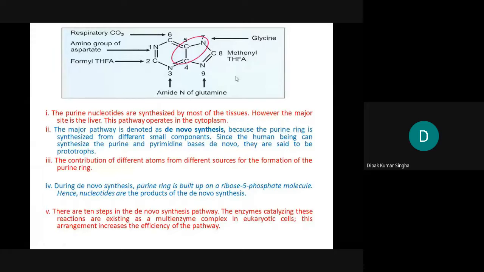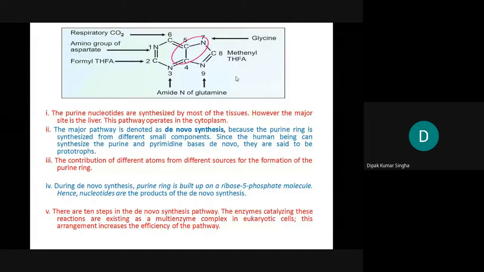The purine nucleotides are biosynthesized in most tissues, however the major site is the liver. This purine synthesis pathway operates in the cytoplasm. And the major pathway is the de novo synthesis. This is a very important term. De novo means new.